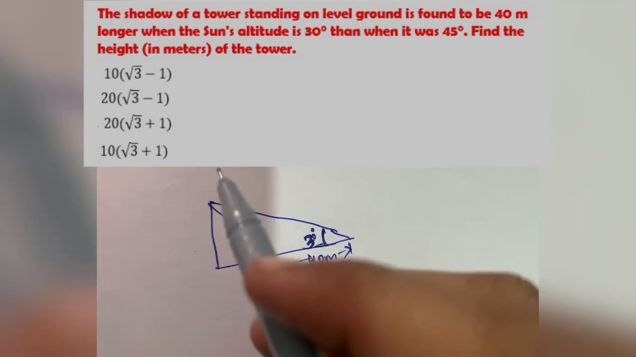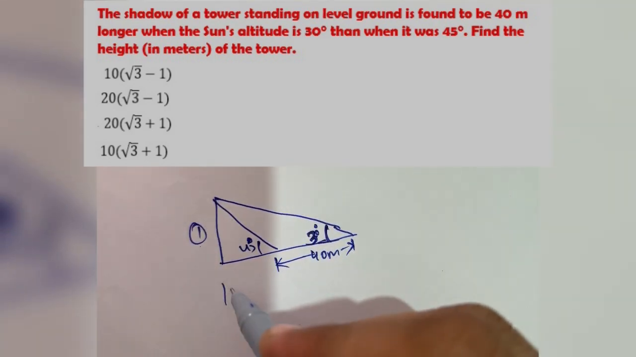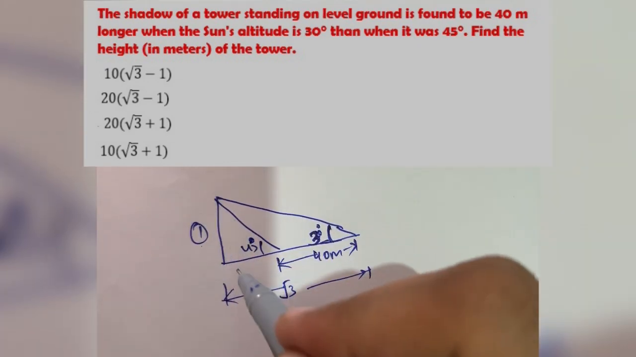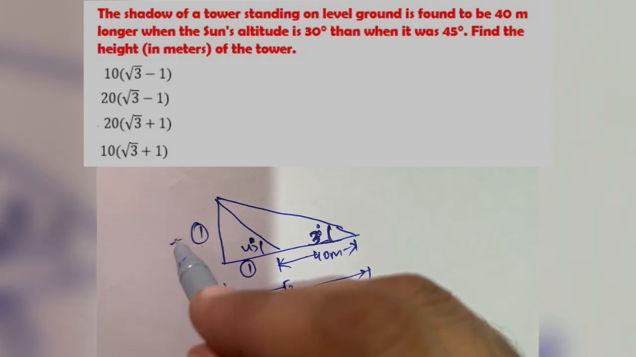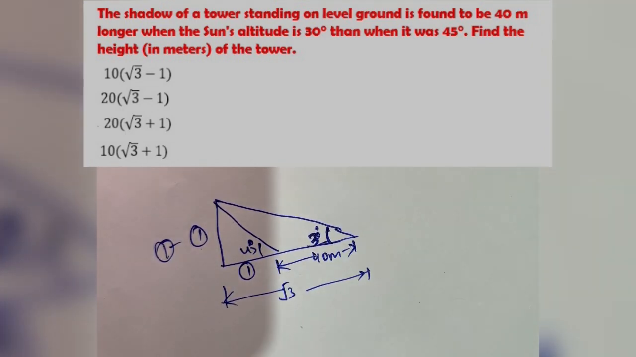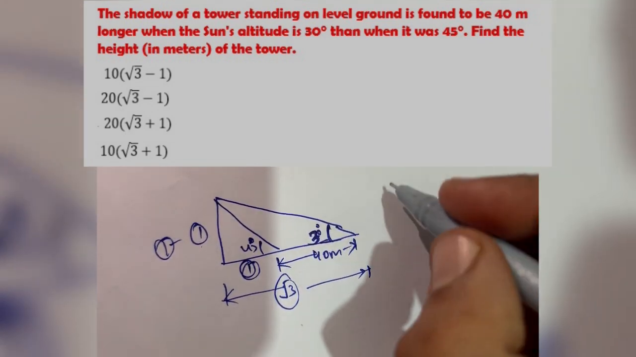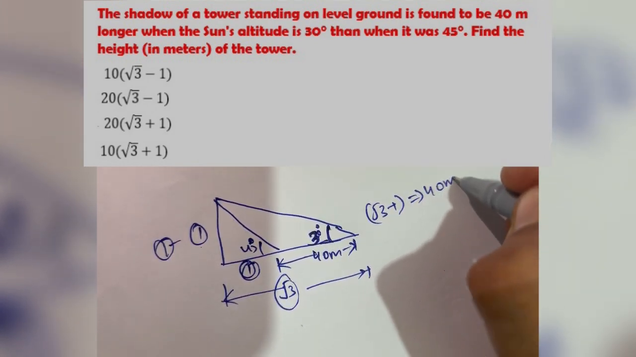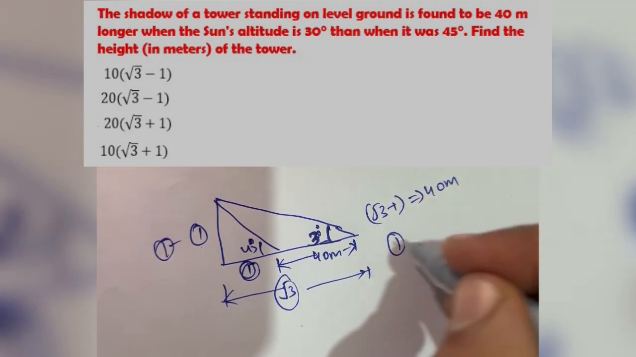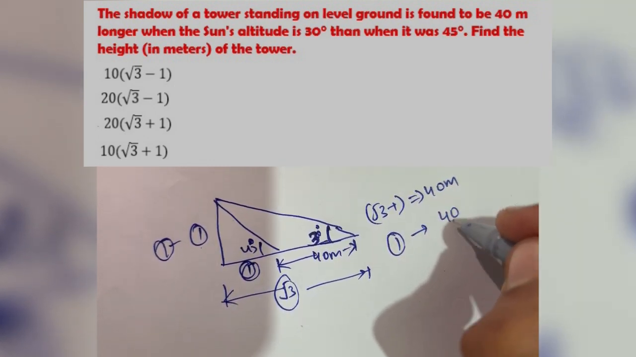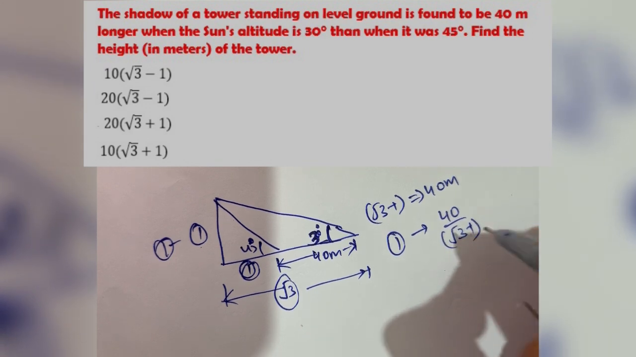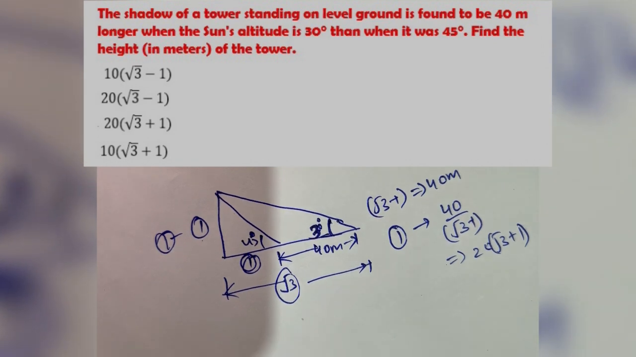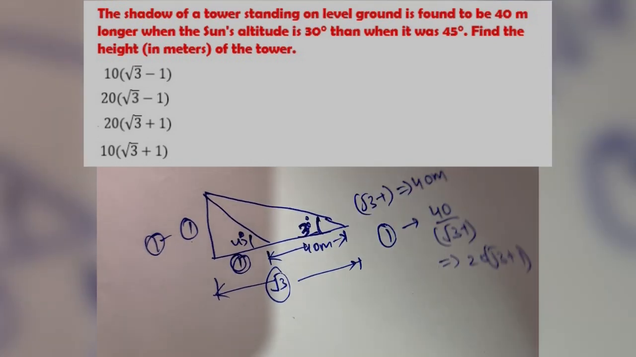for the value of tan 30, it is 1 is to root 3, and for 45 this will also be 1 and this is also 1. So root 3 minus 1, the value of root 3 minus 1 is given as 40 meter. What do we have to calculate? We have to calculate the value of 1 unit. So it will be root 3 minus 1 and it will be 20 into root 3 plus 1. Okay, this was your question number 6.